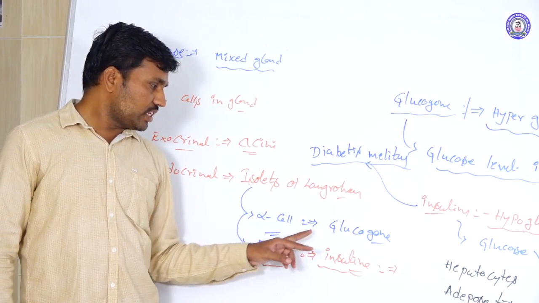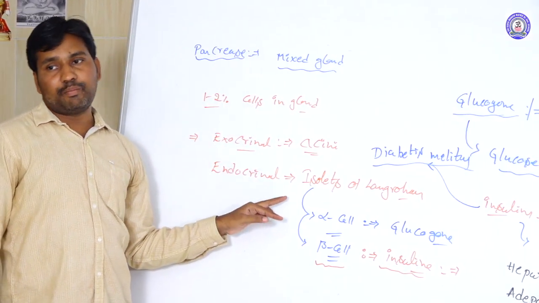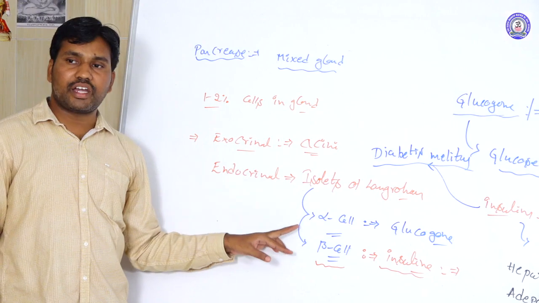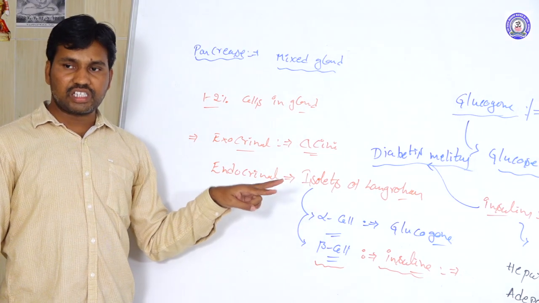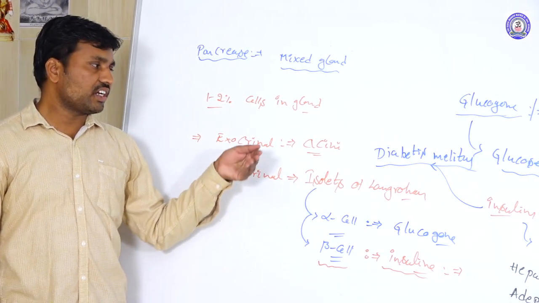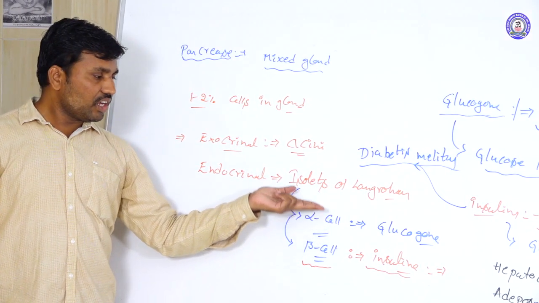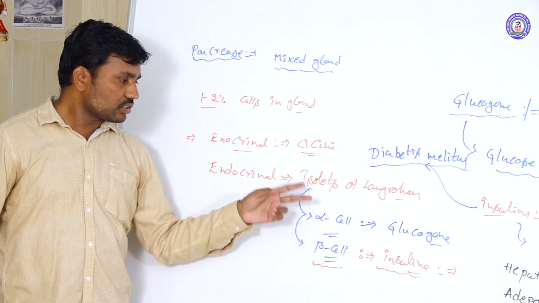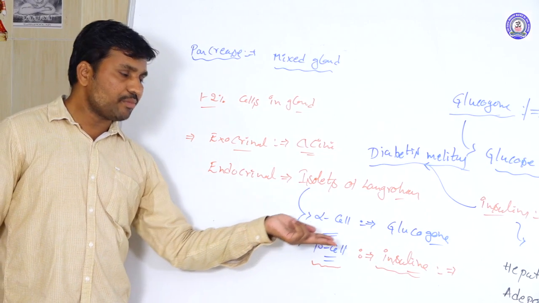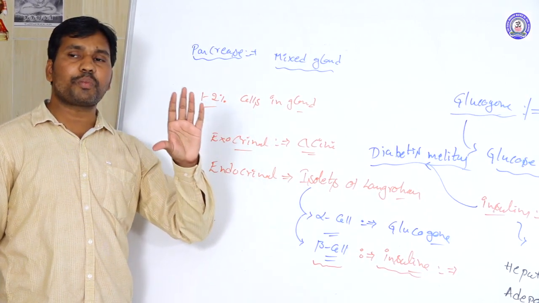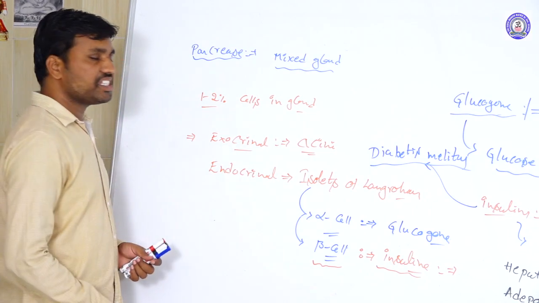So these are the two major secretions released from the endocrine part of the pancreas, and their functions are the maintenance of the glucose levels in the body. Whenever the glucose level needs to rise, glucagon is involved. Whenever the glucose levels rise, insulin is involved to regulate the proper concentration in the blood. So this is regarding the pancreas and its secretions.